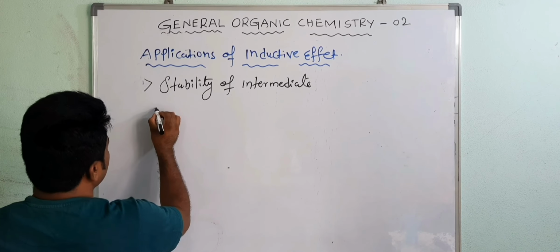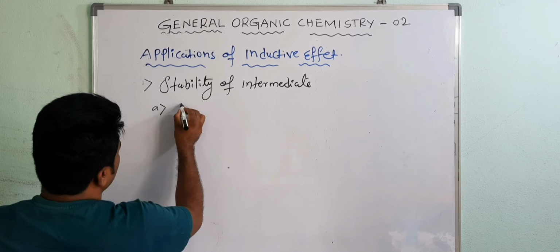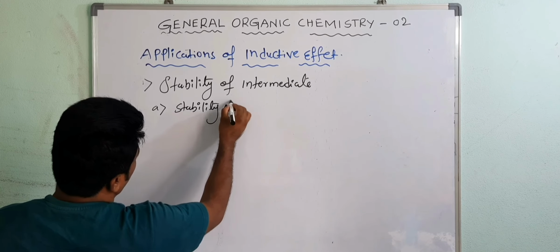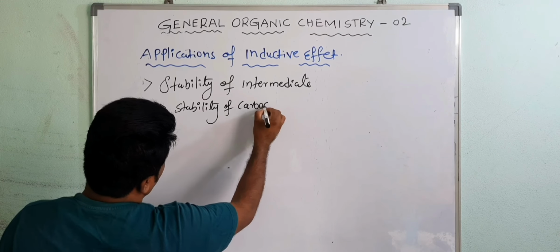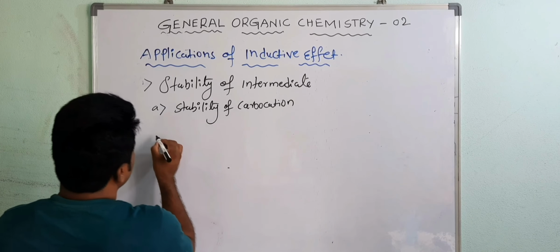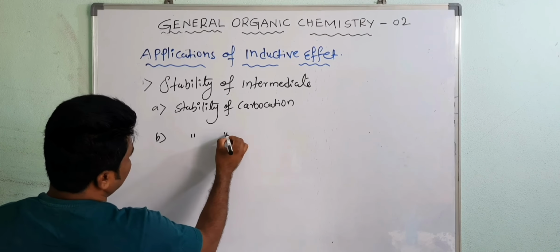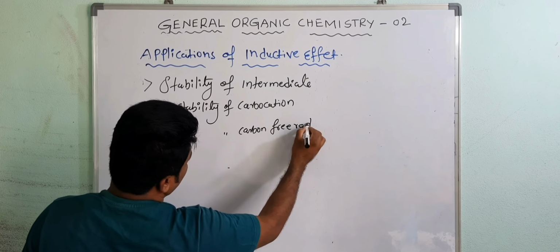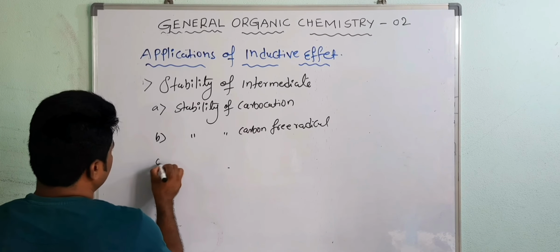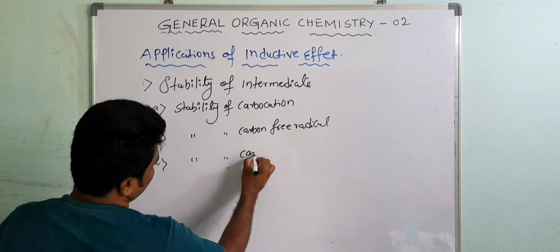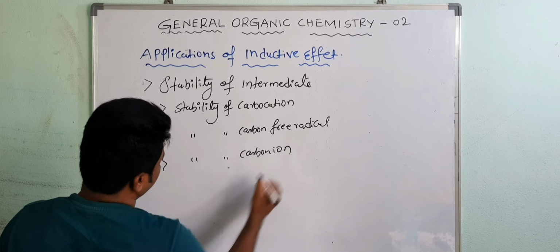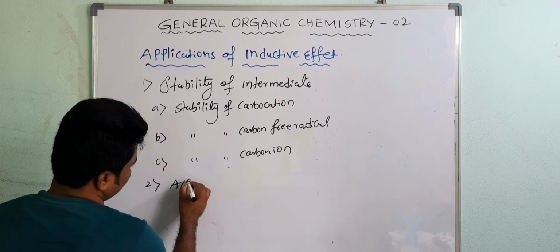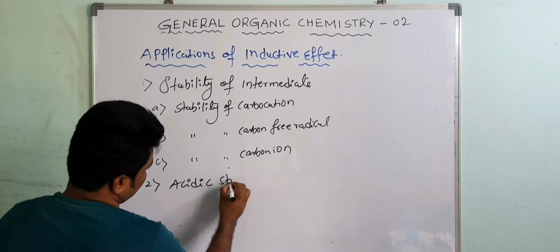So here we have the first application, stability of intermediates. In that we will study first A, stability of carbocation. Second B, stability of carbon free radical. C, stability of carbanion. Next, second application, acidic strength of acids.